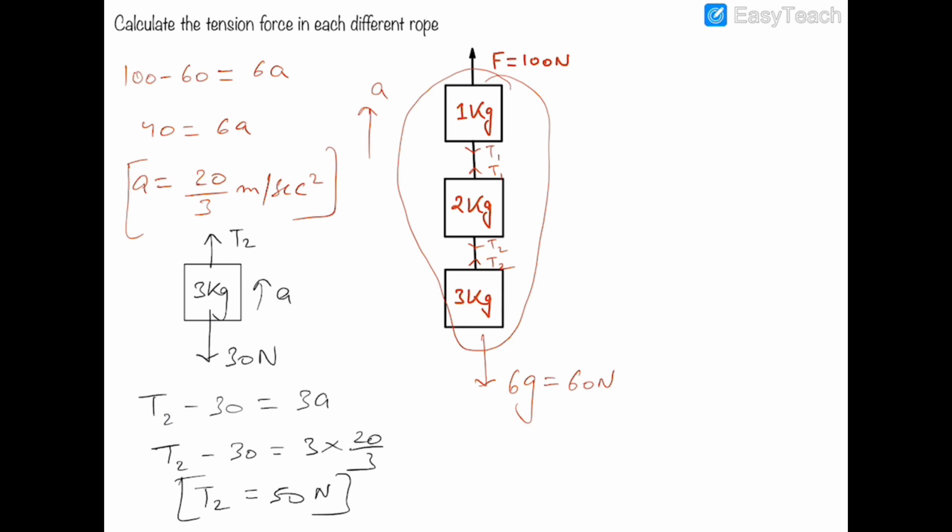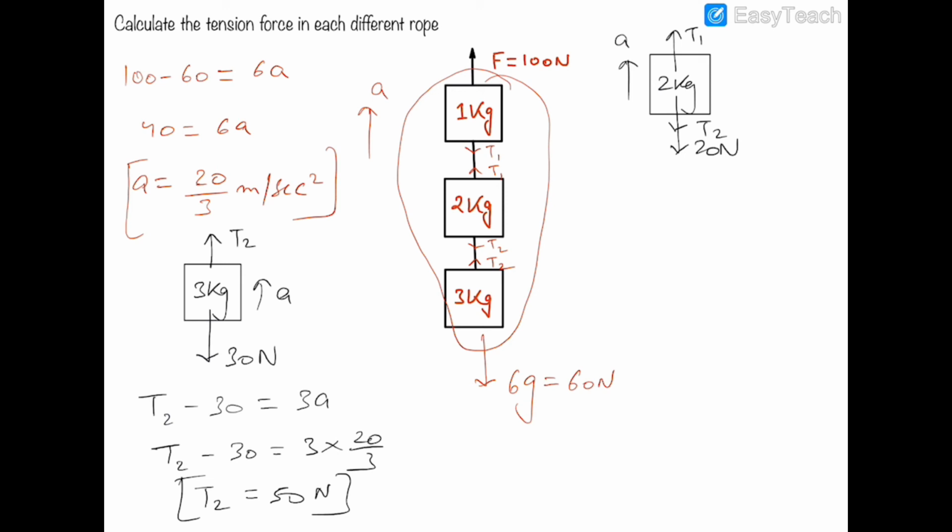Now I can draw the free body diagram of the 2 kg block. This is the 2 kg block, and its mg is 20 Newton acting downwards. Tension T2 is acting downwards, and T1 is acting upwards. It is moving with an acceleration A upwards.